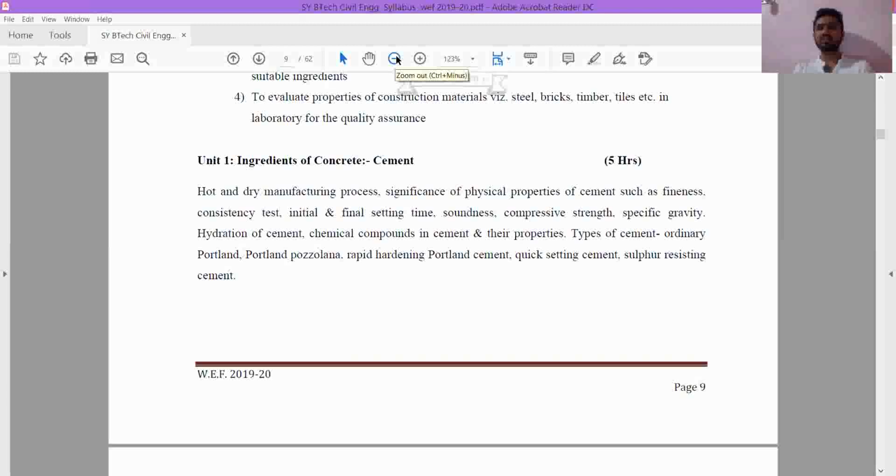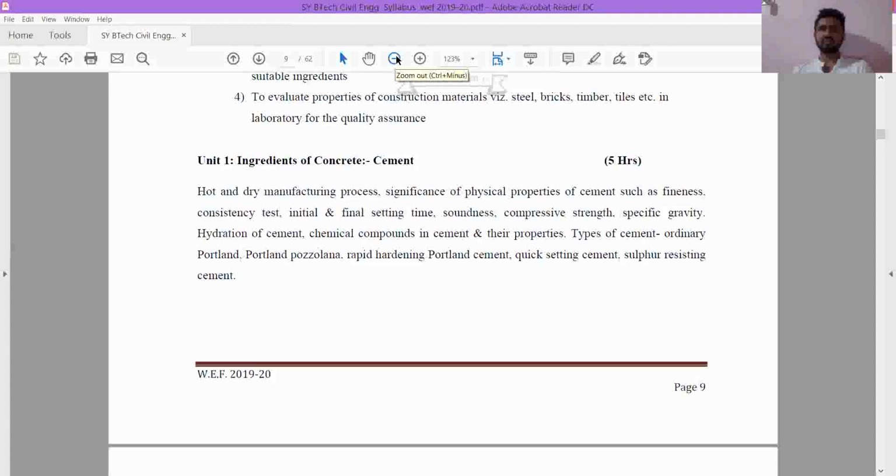Then we will see the physical properties of cement.